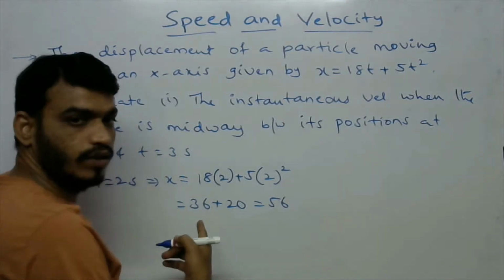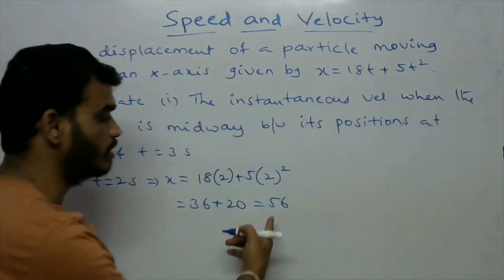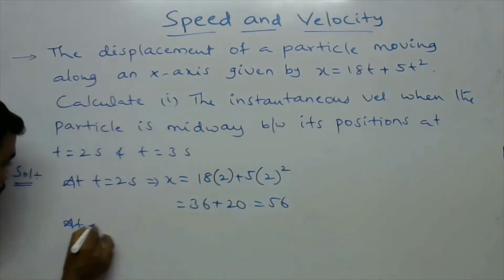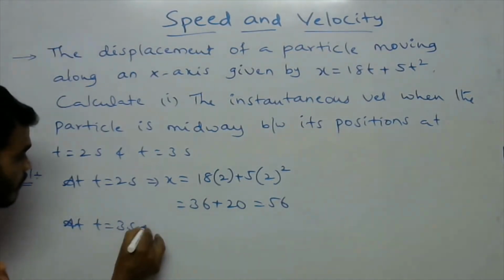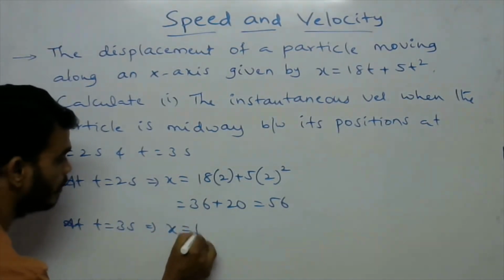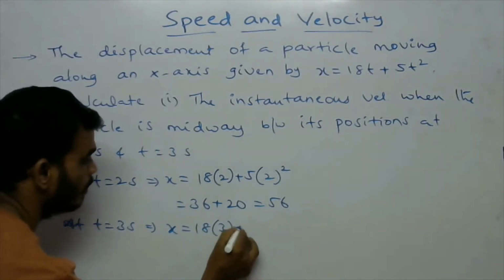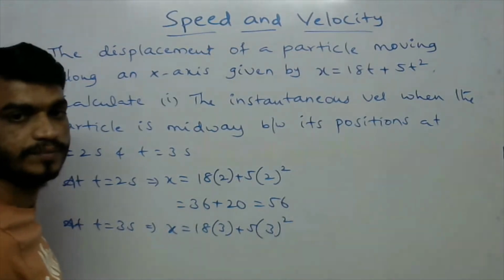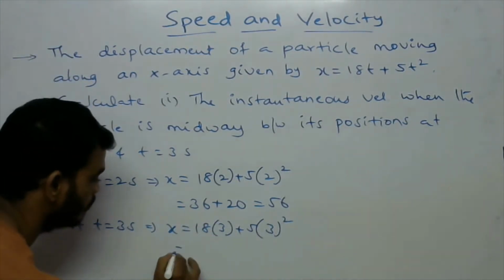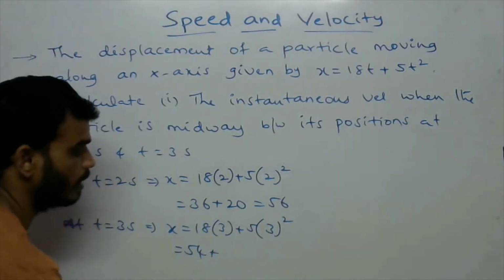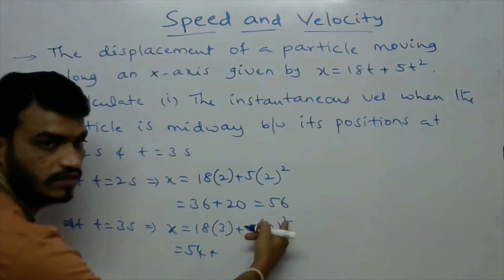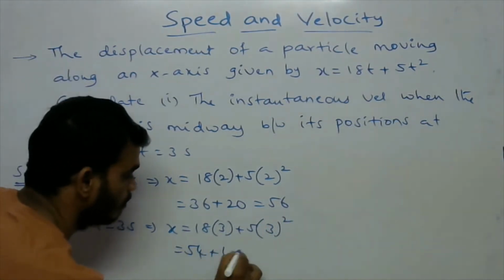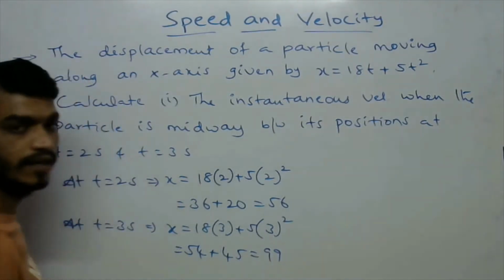So at t equal to 2 seconds, the particle position is 56. And now at t equal to 3 seconds, x equals 18 into 3 plus 5 into 3 square. 18 times 3 is 54, plus 3 square is 9, 9 times 5 is 45, that is equal to 99.